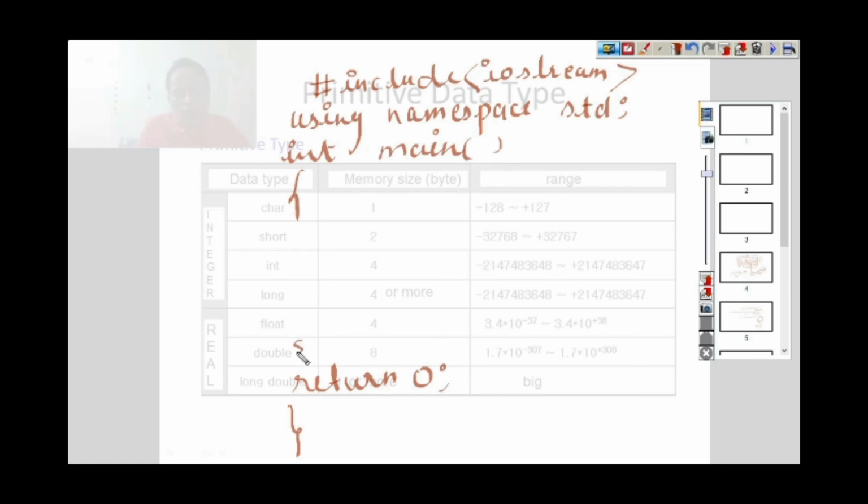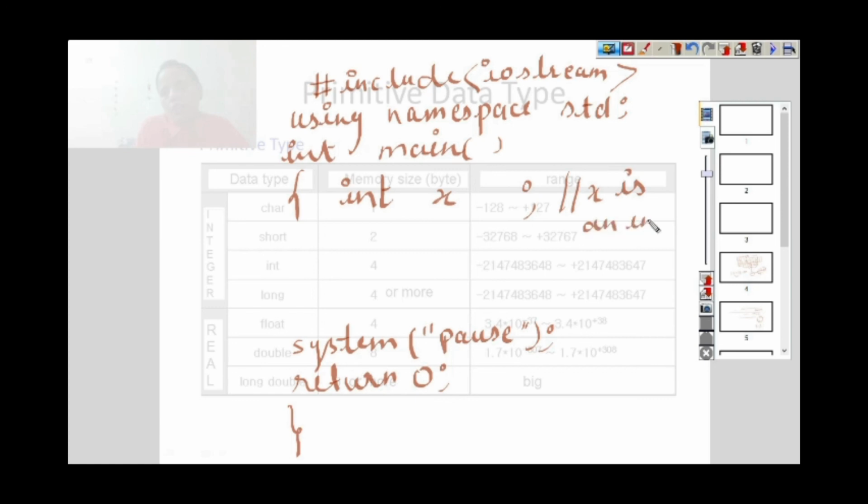Return 0, and here is system pause. Okay, now let's say I want to declare an integer. So I will write int x. Now the compiler knows that x is an integer. It means we can give a whole number to this integer. How can we give it? You can write it here, x is equal to 5.